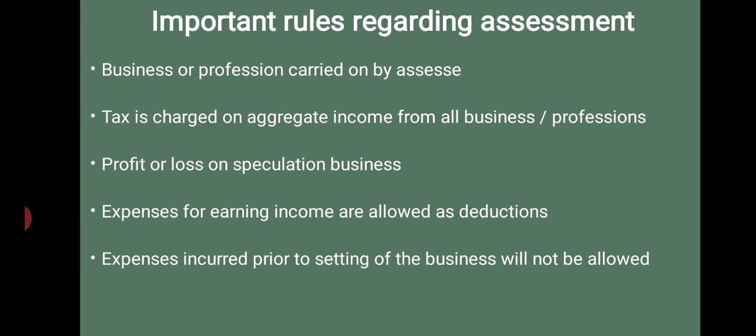Okay. The next, profit or loss on speculative business. Some speculative business may be carried out by the assessee, to be kept separately. Loss incurred in speculation business can be set off only against speculation profit and not against other business profit. It's a matter which will be discussed in detail while we are discussing set off and carry forward. Okay, just you have to understand the meaning here.